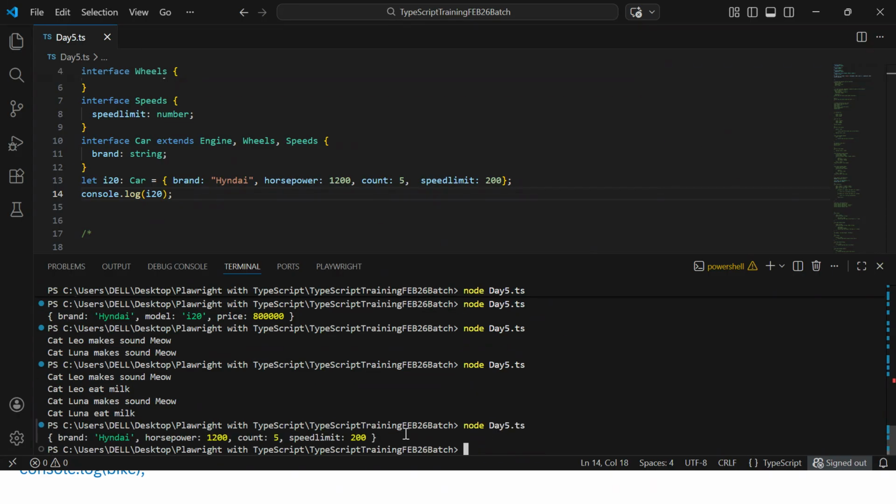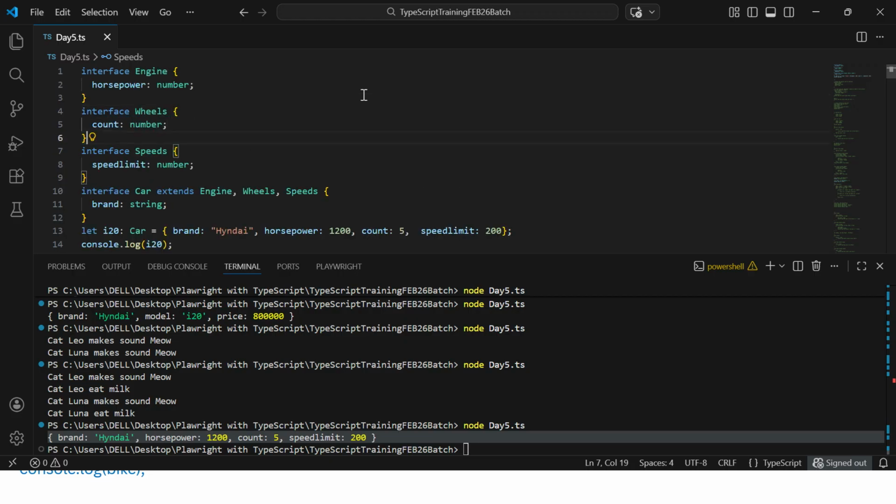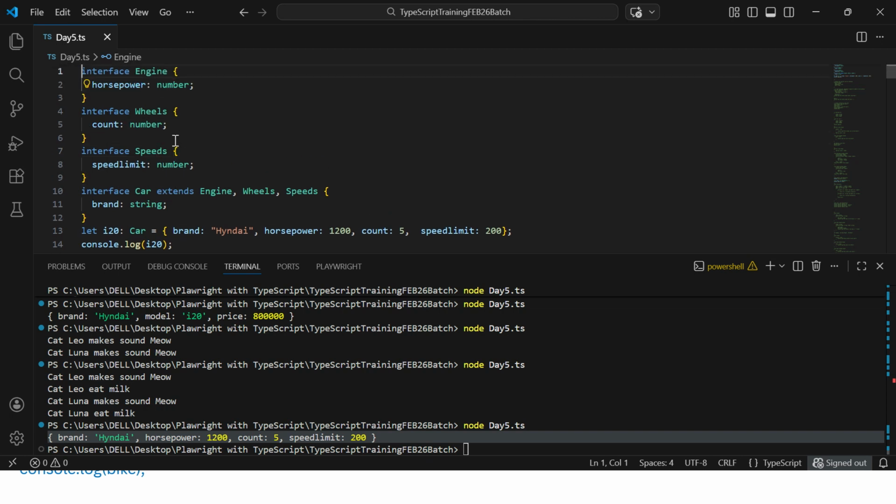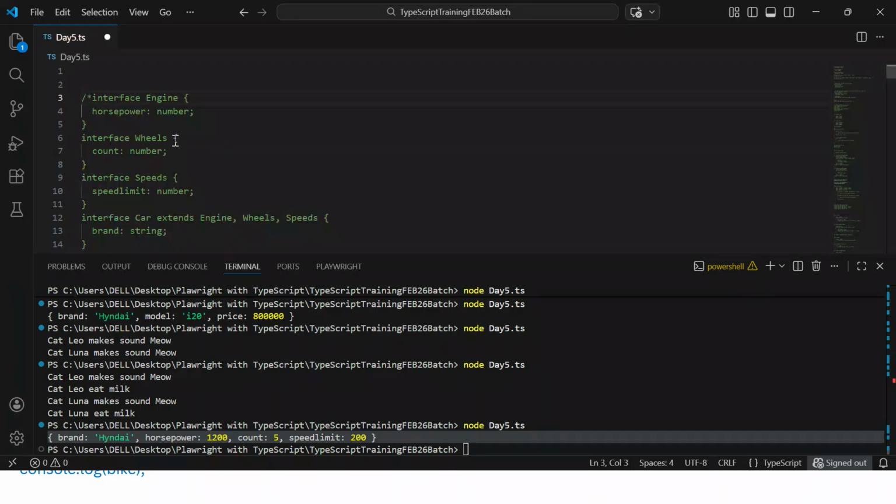You could see it is creating the object. So we are creating multiple interfaces, and a new interface where we are extending all the other interfaces together. So Car is a child interface, and here multiple parents called Engine, Wheels, and Speed. Interface to interface uses the extends keyword, class to class uses the extends keyword, but class to interface uses the implements keyword. So this is the way you can have multiple inheritance concept established using the interface.